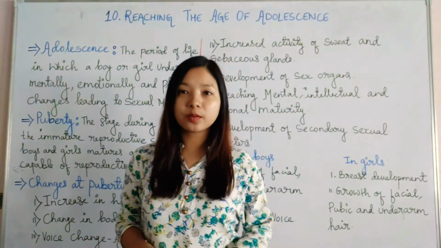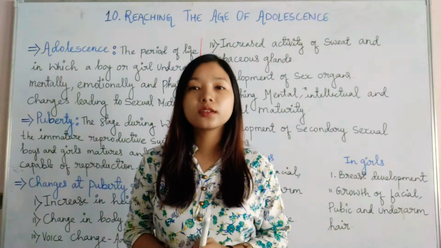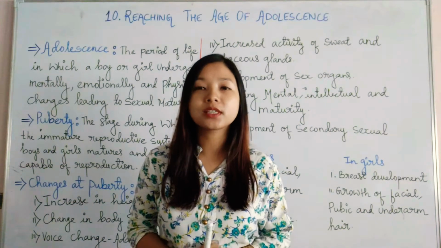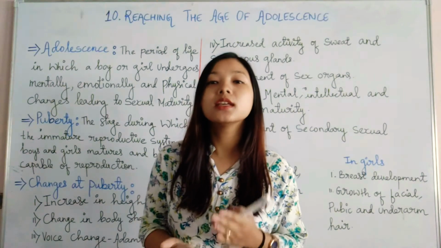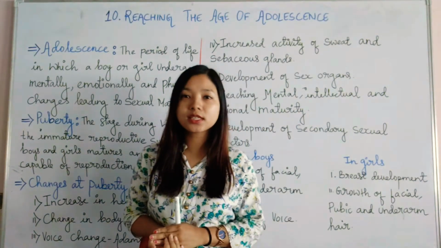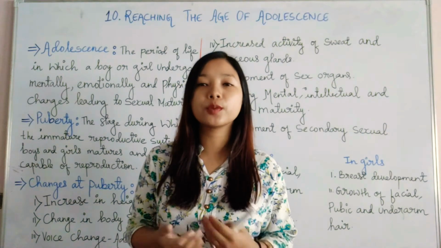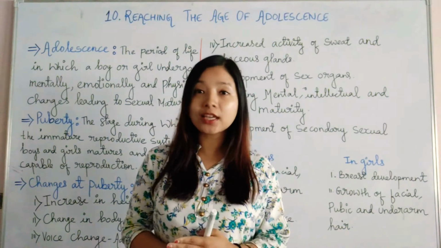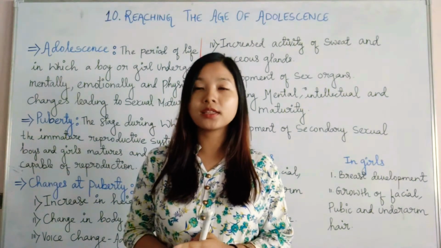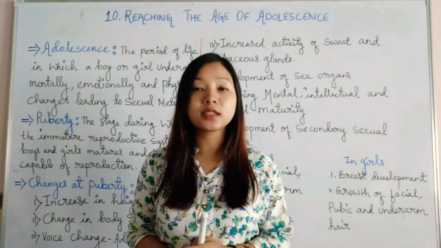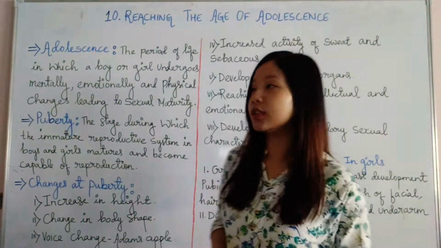In the previous chapter, chapter 9, we discussed reproduction in animals, how an animal or human being reproduces. In this chapter, we are going to discuss how an individual becomes capable of reproducing. So what are the changes that take place, and when these changes take place, that makes a person capable of reproduction. So let's start today's session.